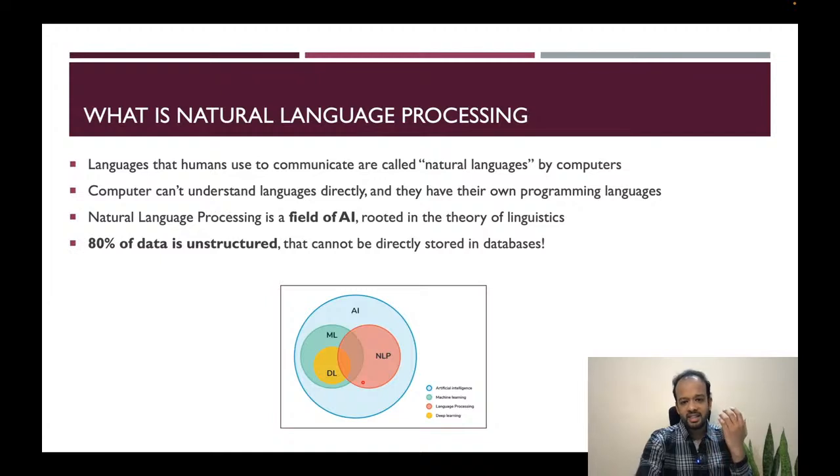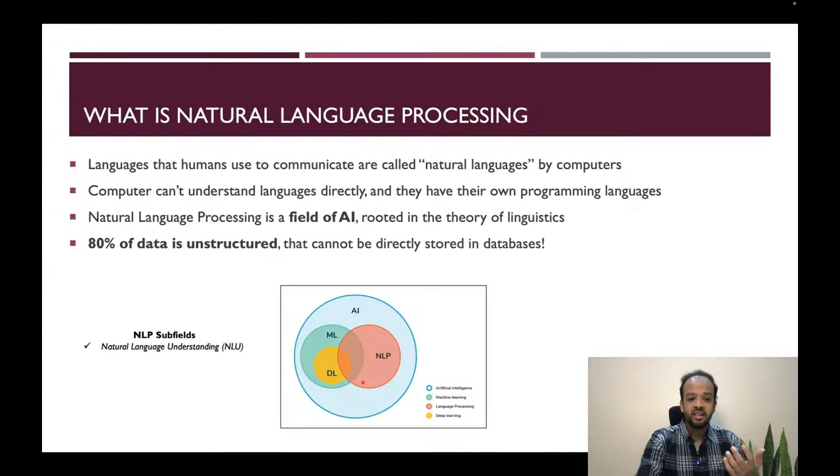Now, if you try to understand what are the two different fields within natural language processing, right? What are the subfields of NLP? As humans interact with language, first they understand language and then they are able to generate language. As a baby, you are not able to speak. The reason being, you're not able to understand as well. Once you start understanding language, you're also able to speak it.